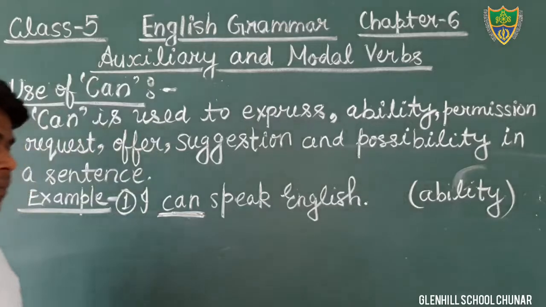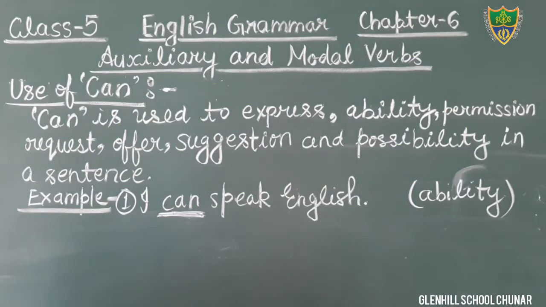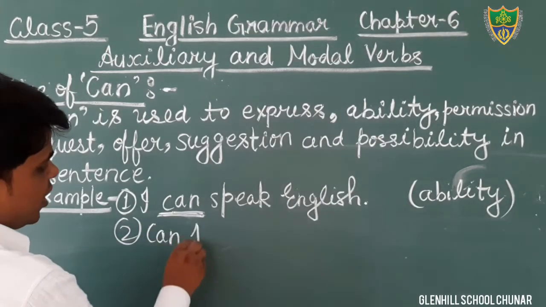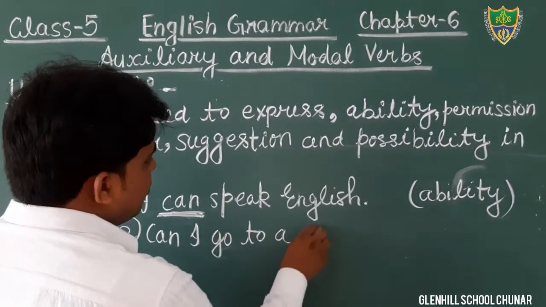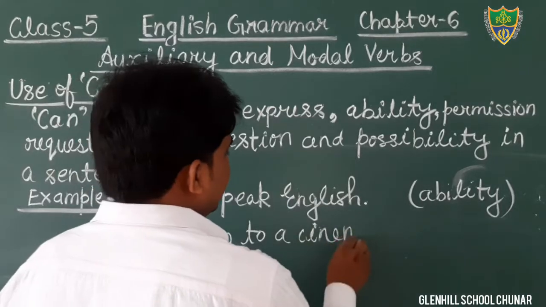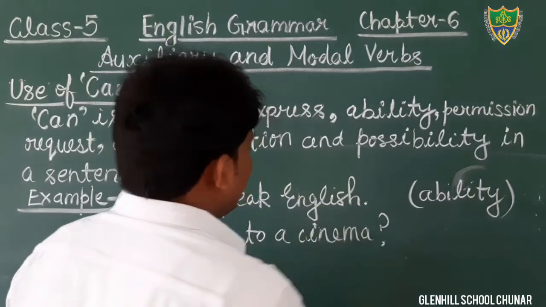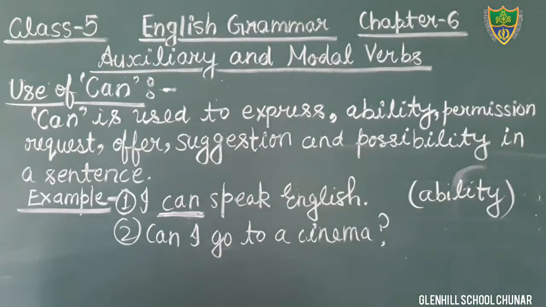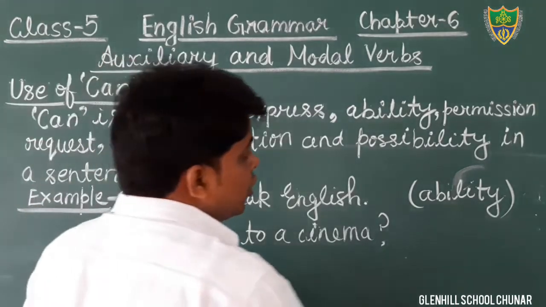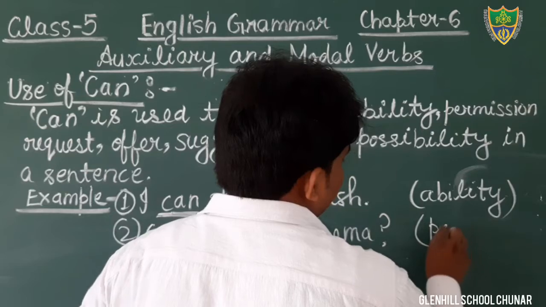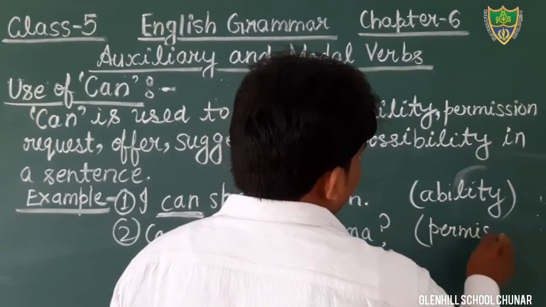Here is another sentence: Can I go to a cinema? Here the word can is used to show the permission.